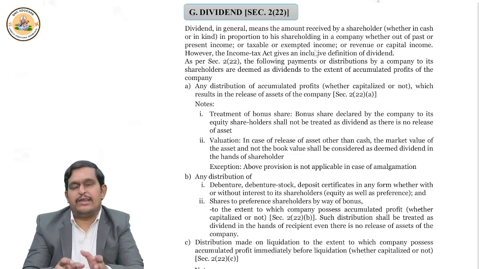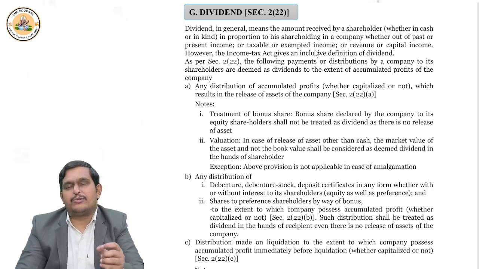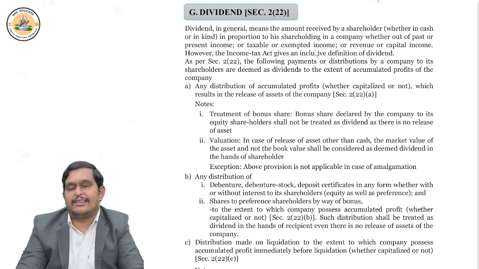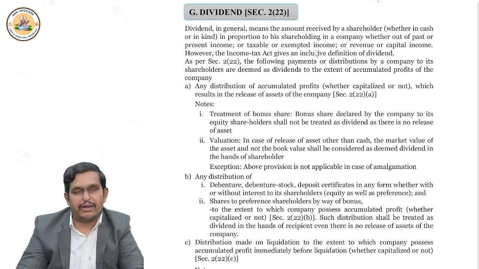Now, will a company give entire assets as a gift to the employees or to the shareholders? Not at all, correct? So they will only give up to the amount of profits. And that's the central theme of this section. Whatever we discuss, it is up to the amount of accumulated profits. That's what you are supposed to remember. Let's continue with the discussion.